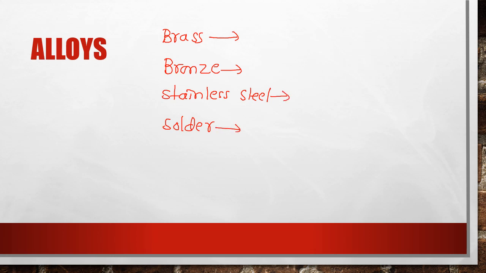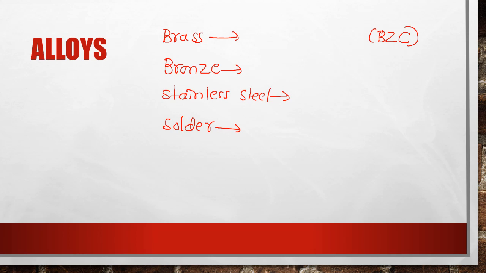So brass. Consider it as BZC. I don't know whether you are familiar with it or not. It is a course in degree. If you go for higher studies in the field of science, you can opt for one science course, that is BZC, which stands for botany, zoology and chemistry.